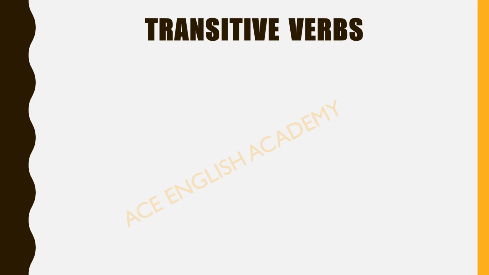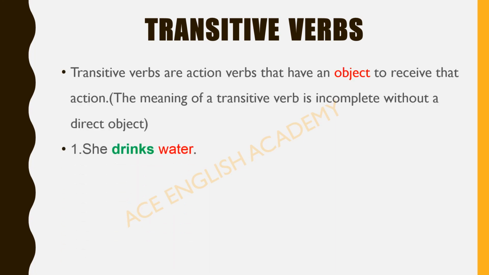Next is transitive verbs, and these are the further division of the main types of verbs. Transitive verbs are the action verbs that have an object to receive that action. Okay, the meaning of a transitive verb is incomplete without a direct object. For example, she drinks water. So drink here is the verb and it requires an object. She is the subject in the sentence and water is the object. So this transitive verb always requires a direct object with it.